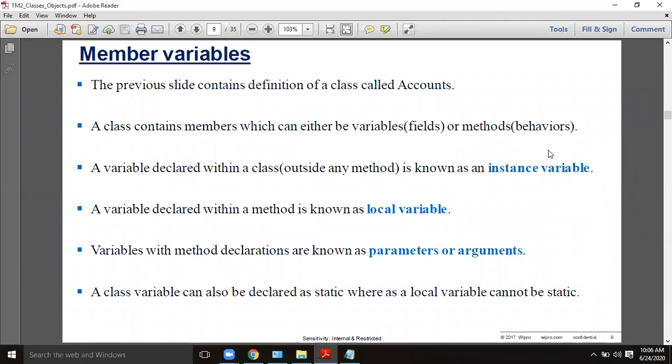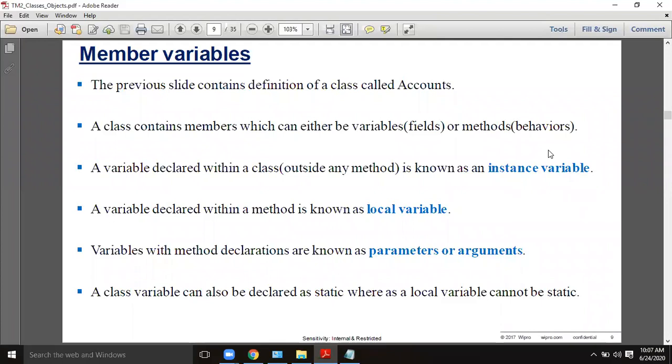The most important point is method and function. In your C programming, you have learned functions. Here you call the same thing a method. Is there any difference between function and method? In different programming languages, we use different terminology. There is a similarity between function and method, and there is a difference also. In C, if you write a function that does not return anything, you write void. Whether or not you write void, it doesn't show any error, but it is compulsory in Java.